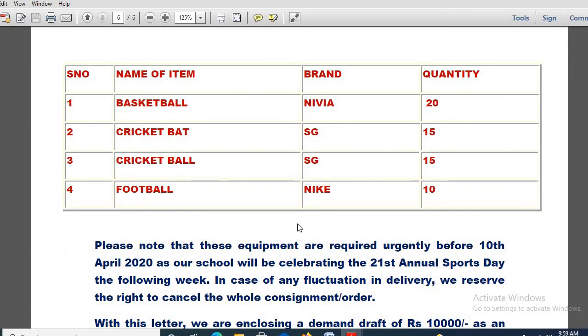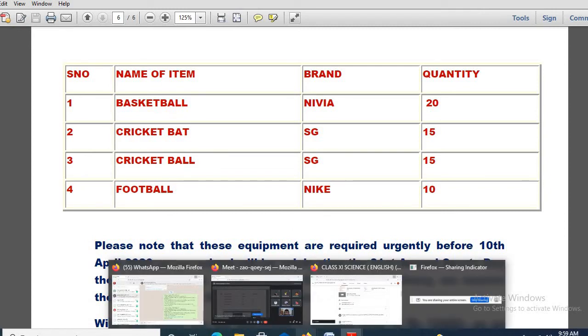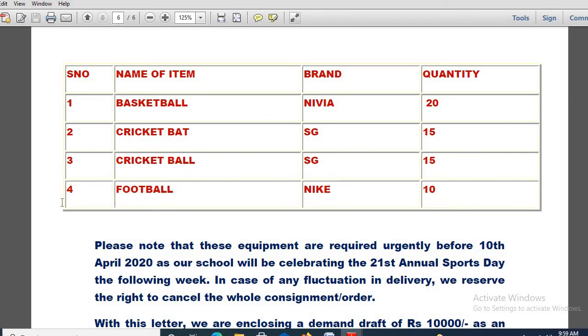You can make a column like this. It is visible to all of you, this column: serial number, name of the item, brand and quantity. Is it visible? Can you all see it? I guess it is visible. So basketball, brand Nivea.